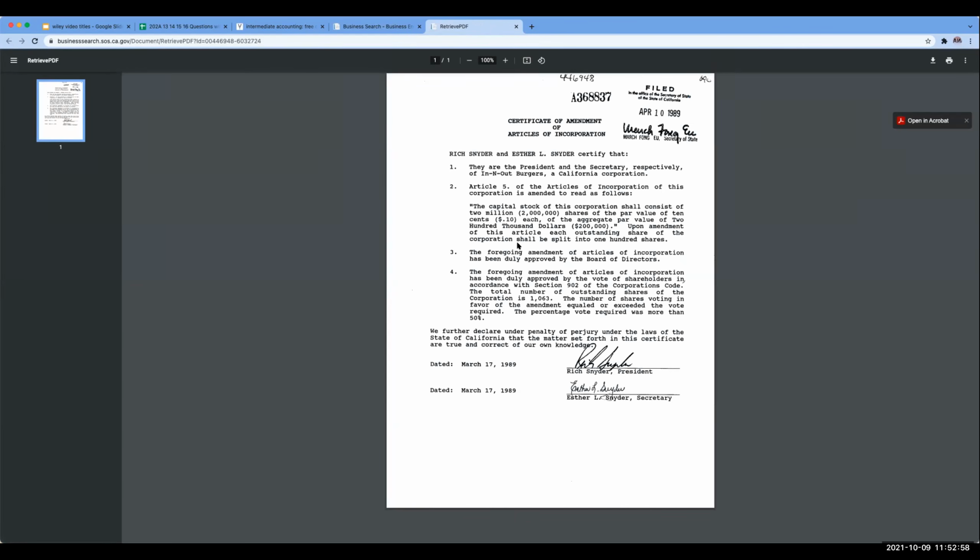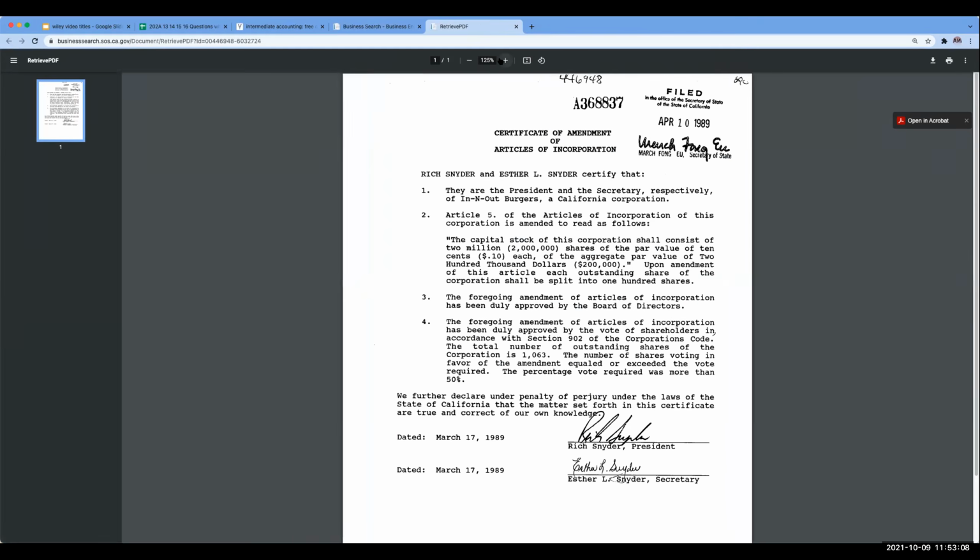So when a corporation is formed, you're going to have the articles of incorporation. And in those articles, one of the many important things listed is how many shares you are allowed, how many shares you have authorized. Looking at this, back on April 10th of '89, this was the capital stock.